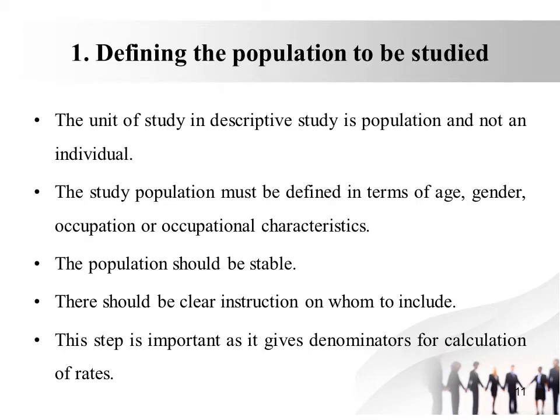Now the first step, defining the population to be studied. The unit of study in the descriptive study is the population and not the individual. The study population must be defined in terms of age, gender, occupation, and occupational characteristics. The population should be stable. There should be clear instructions on whom to include. This step is important as it gives the denominator for calculation of rates.